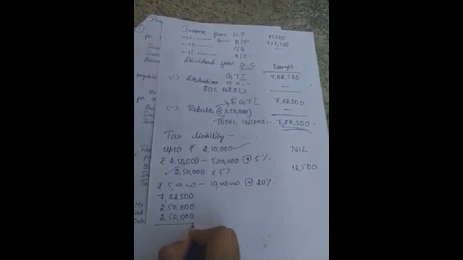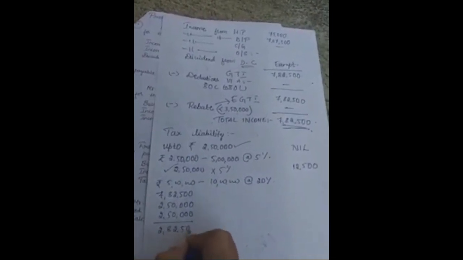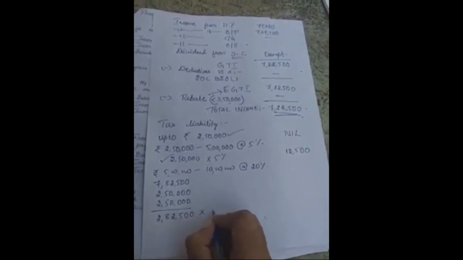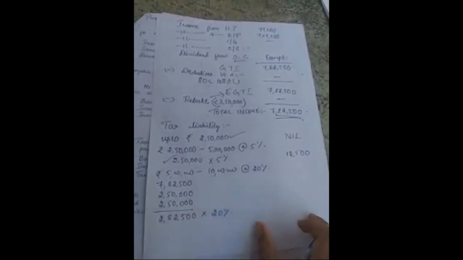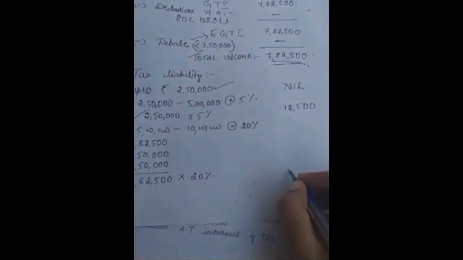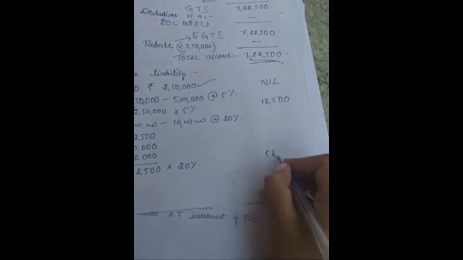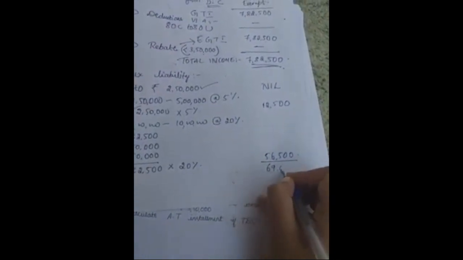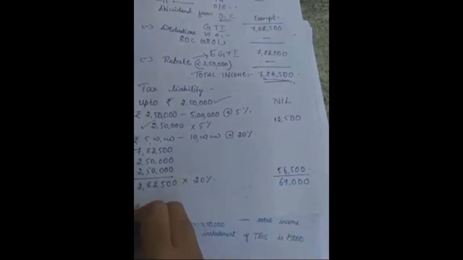So the remaining is 2,82,500. On the remaining 2,82,500, calculated at the rate of 20%, it comes to around 56,500. So the total of this is 69,000.